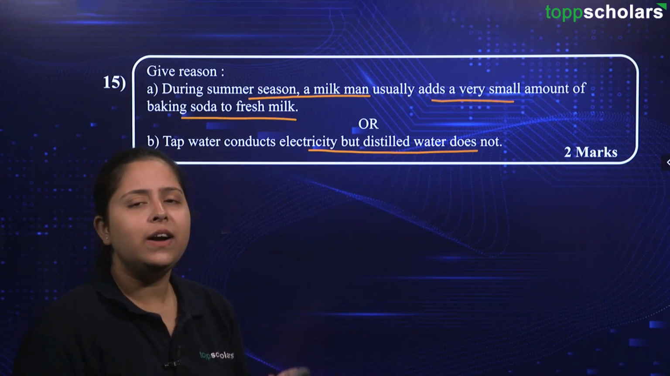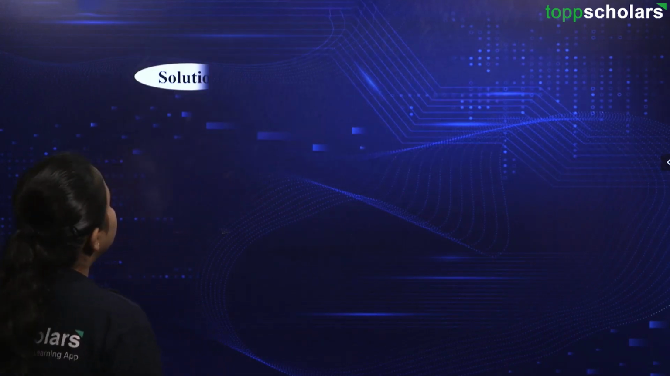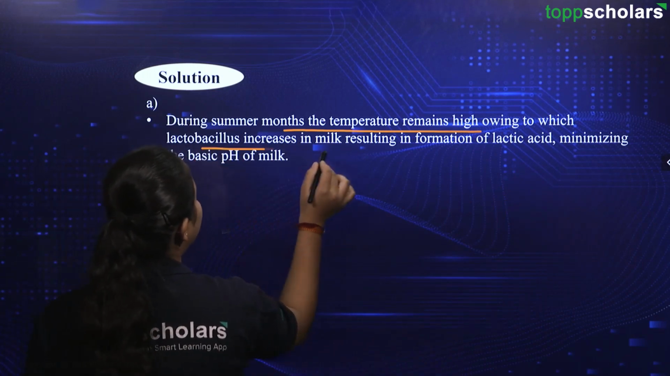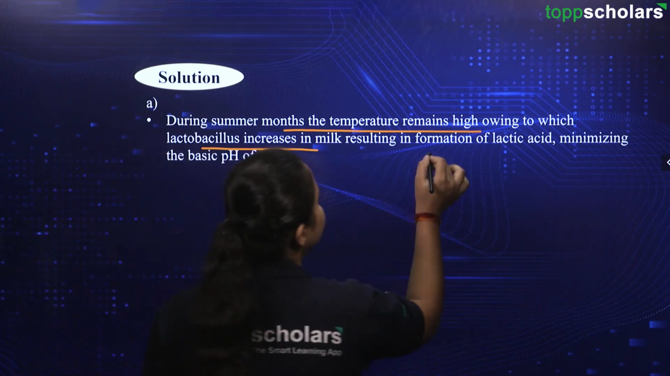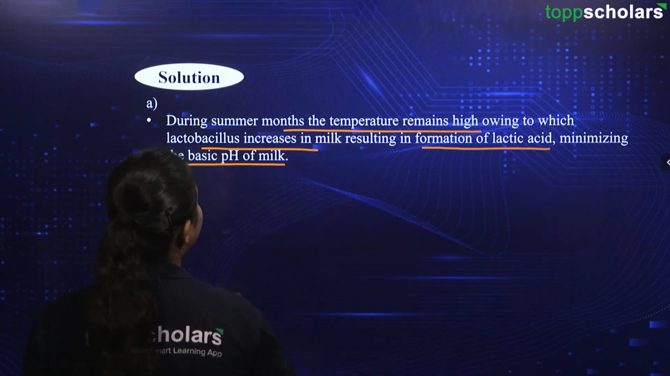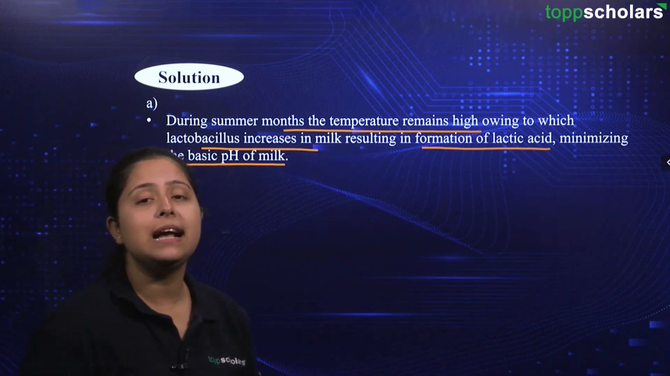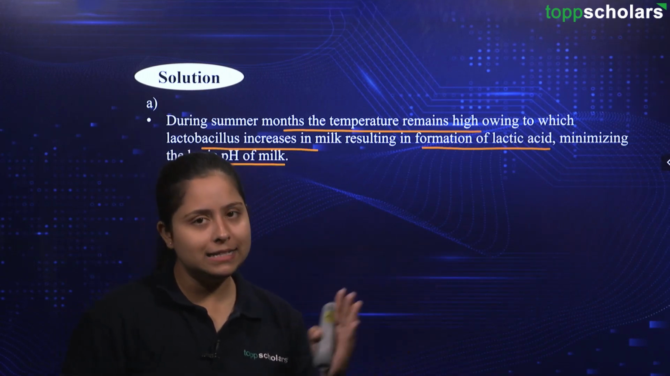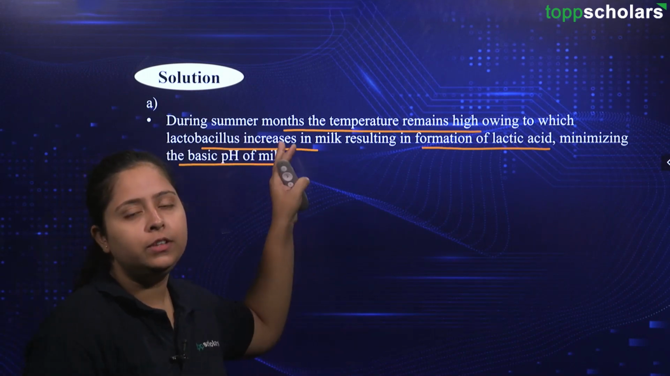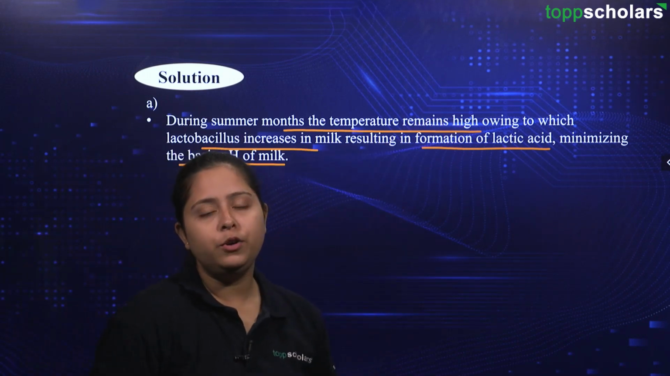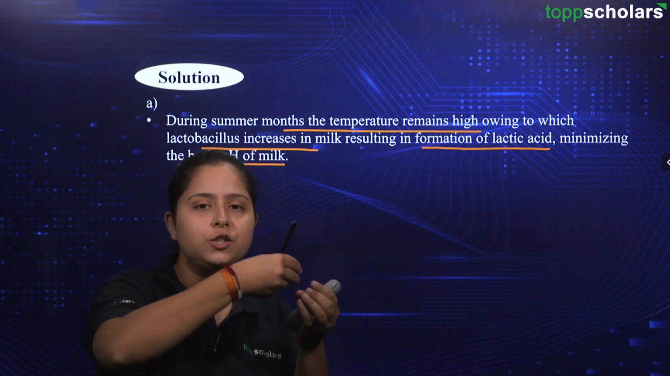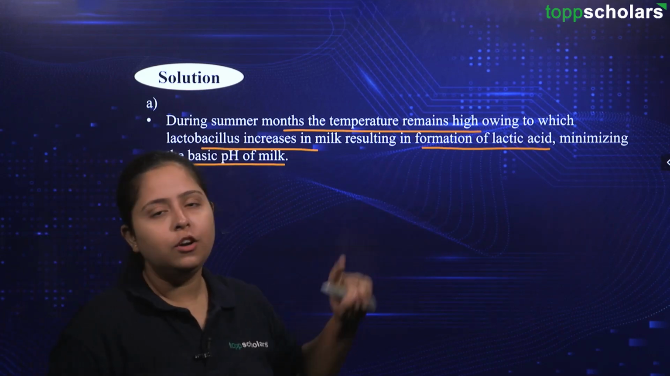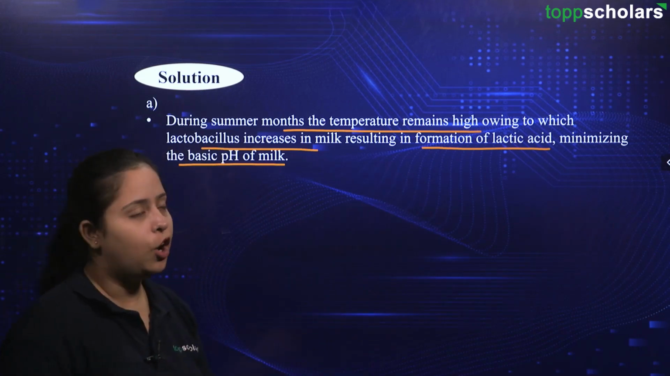Okay. So, let us find out the solution to these questions. During summer months, the temperature remains high, owing to which lactobacillus increases in milk, resulting in formation of lactic acid, minimizing the basic pH of milk. As you know, milk has a natural basic pH. It will lie on the basic part of your pH scale. But because of the activity of the lactobacillus, lactic acid is being produced, and if acids are produced, then the pH will move to the acidic side, that is 0 to 7. So, the formation of lactic acid will minimize the basic pH of milk.